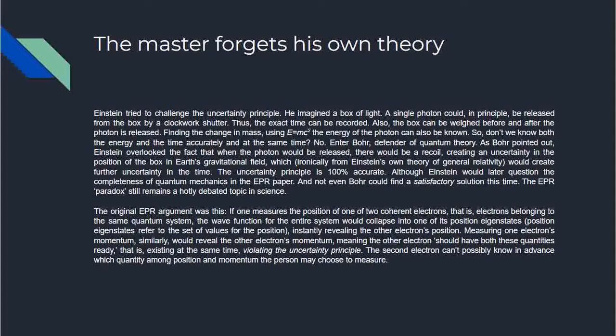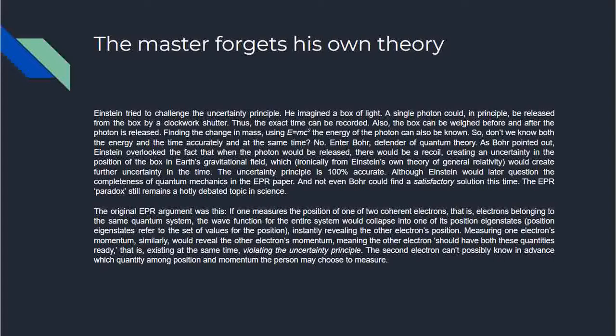So the original EPR argument was this. If one measures the position of one of the two coherent electrons, that is electrons belonging to the same quantum system, the wave function of the entire system would collapse into one of its position eigenstates. Position eigenstates refer to the set of values for the position, instantly revealing the other electron's position. So suppose these two electrons belong to the same coherent system, same quantum system, but suppose that they are light years apart. I'm not discussing that here. Let us focus on the original EPR argument.